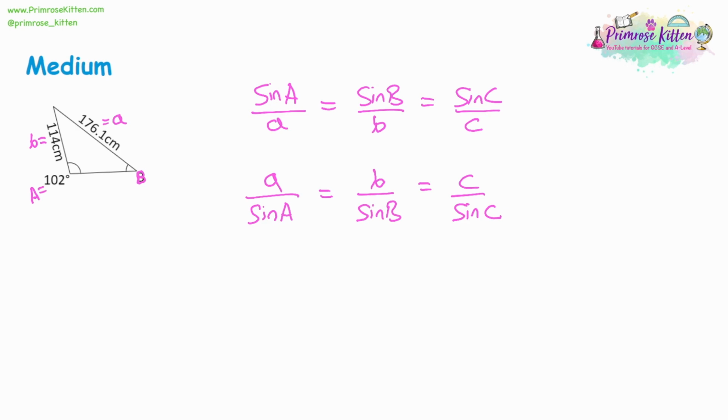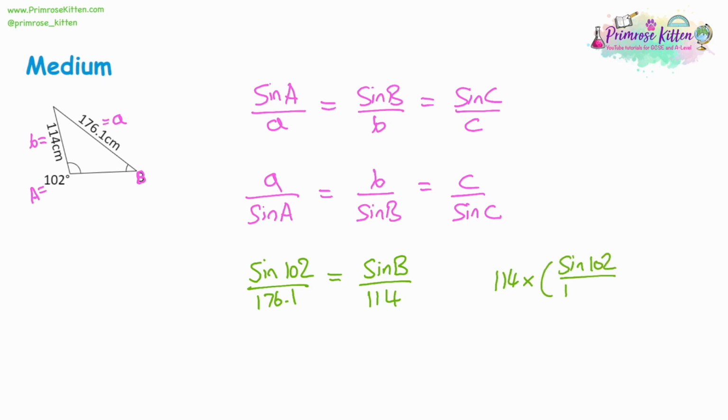So which version are we going to use? Well, we've got 2 sides, A and B, with values. So we want to use the top version. The denominator is going to be A, B, and C. So let's substitute. So sine A is sine 102, and A is 176.1. That's equal to sine B. Now, we don't know what B is yet, we're looking for it, but it's over B, which is 114. Now, we think about when we rearrange this, we're going to be multiplying both sides by 114. So that's going to give us 114 multiplied by sine 102 over 176.1, which will be equal to sine B.